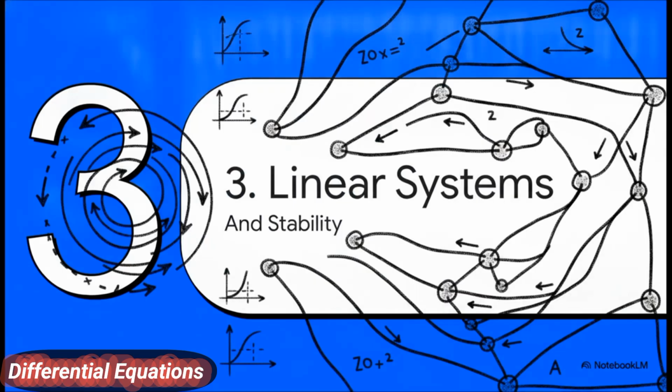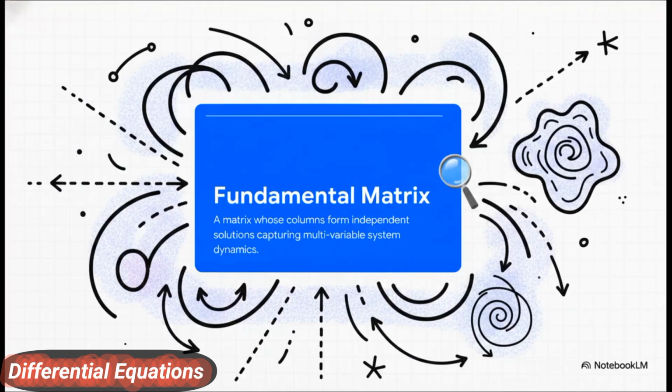Let's keep zooming out. Section 3, linear systems and stability. So we're moving away from single equations now, stepping into multidimensional linear systems that map out massive, dynamic networks. To navigate these massive networks, we rely heavily on the fundamental matrix. You can think of this matrix as the ultimate tracking device. Its columns capture the entire dynamic behavior of a complex, multivariable system.